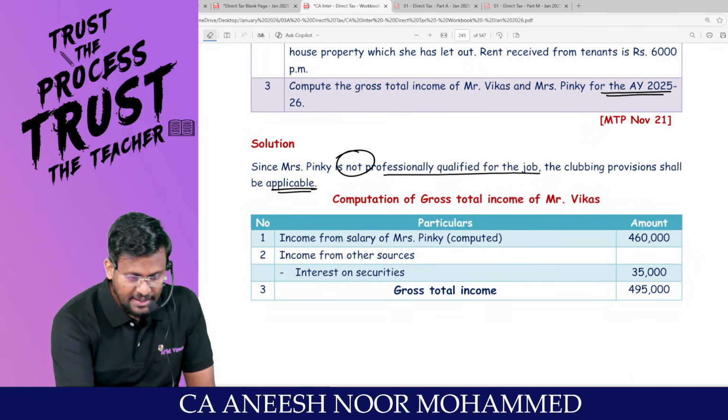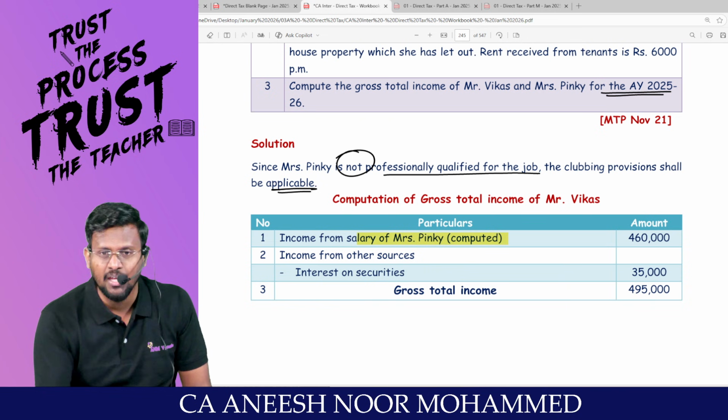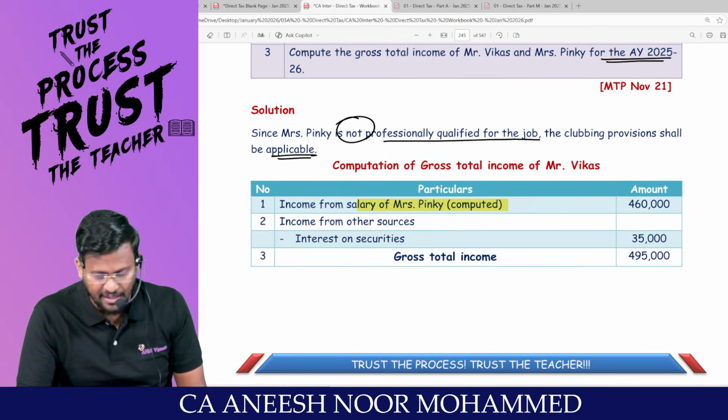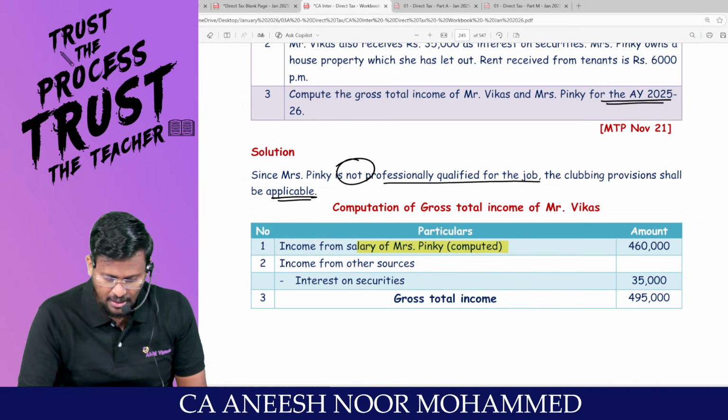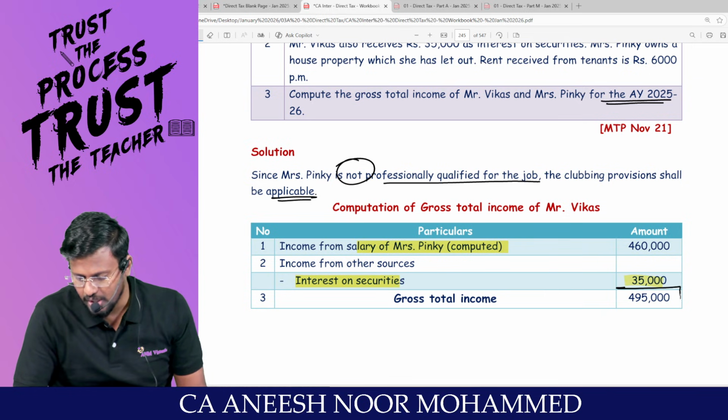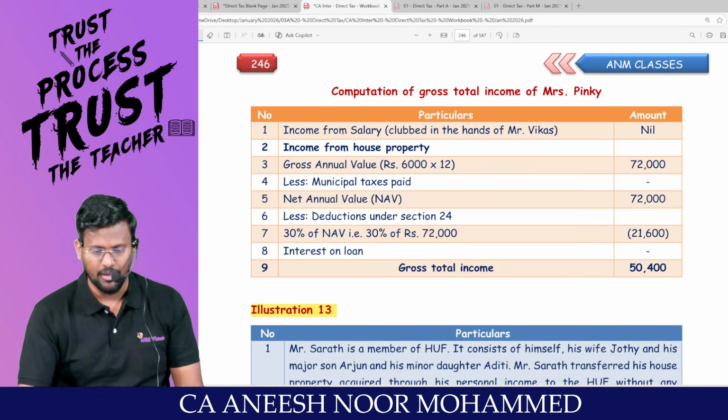That means the income from salary of Mrs. Pingy has already been computed and given. Don't go and reduce the standard deduction. It is 4,60,000. Am I right? Income from other sources, interest on securities, 35,000. So the gross total income will be 4,95,000. Are you all really with me?